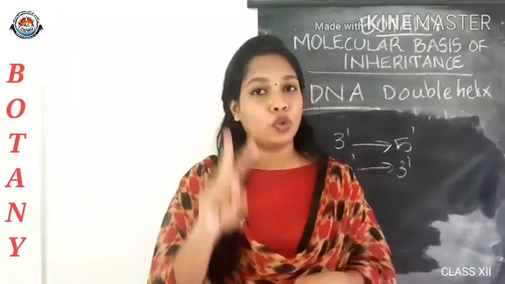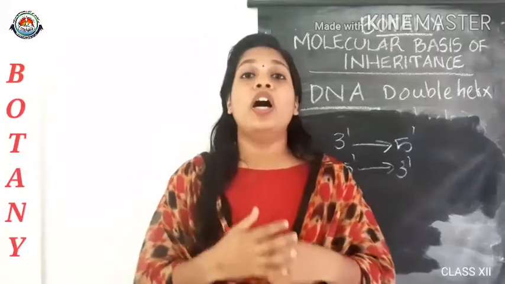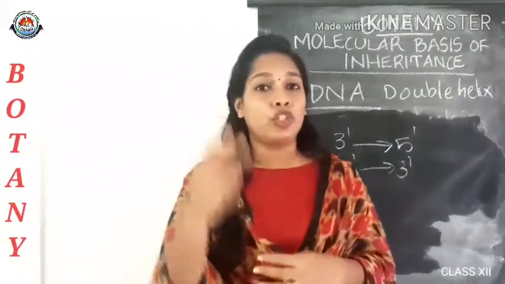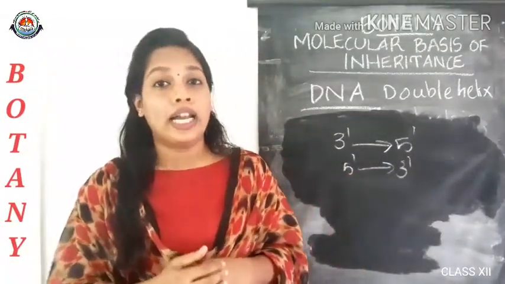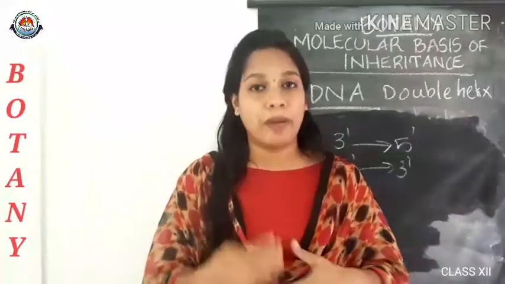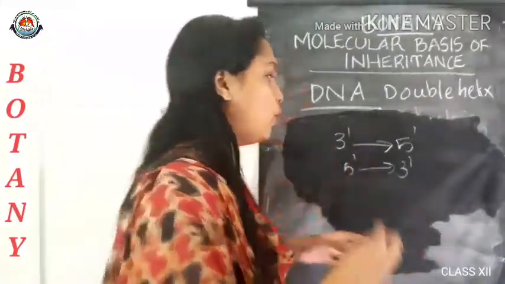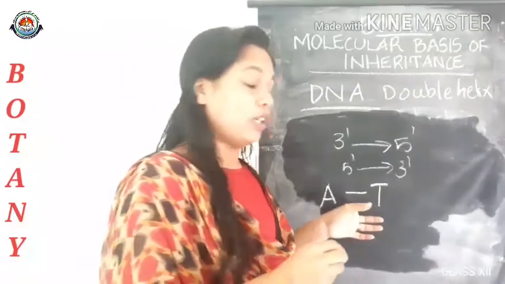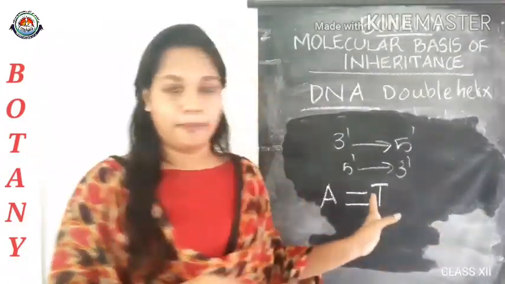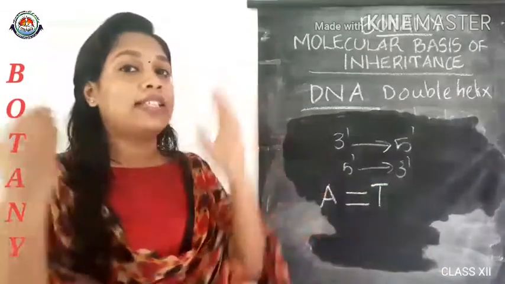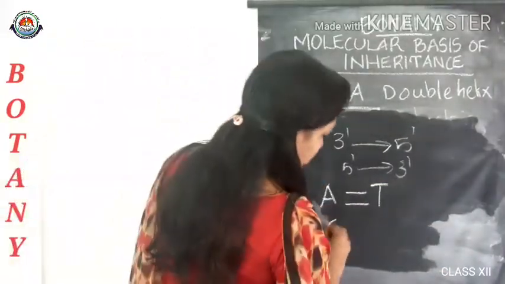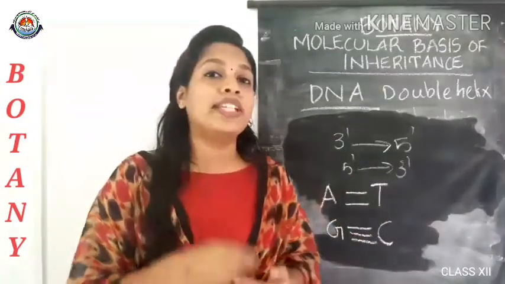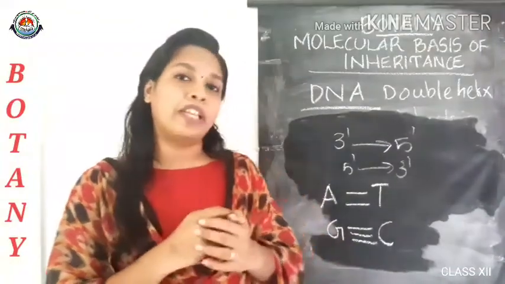The nitrogen bases in the two strands are connected through hydrogen bonds, which form a base pair. Adenine forms two hydrogen bonds with thymine and vice versa, and guanine bonds with cytosine by three hydrogen bonds. So purines always come opposite to pyrimidines.